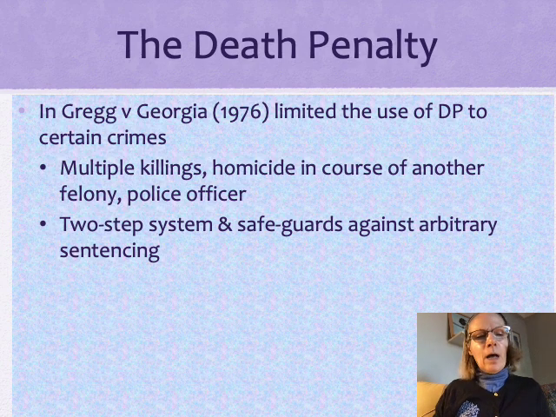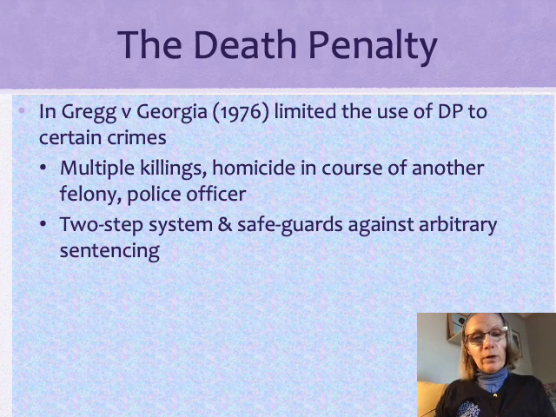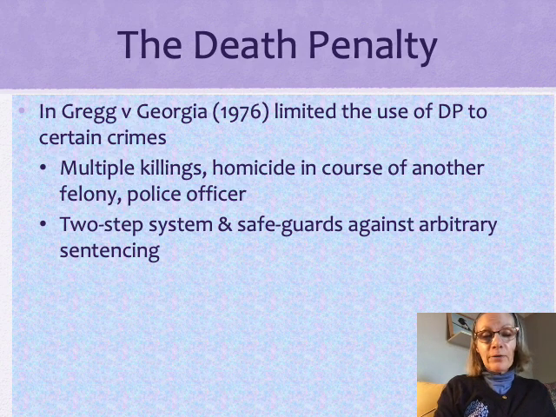Other steps that Georgia had put in place was that there were safeguards put in place against arbitrary sentencing, and that they used the two-step process, the bifurcated trial. And so, as I had mentioned in the last slide, in the role that the jury plays in the death penalty, in capital offense cases, you have one trial that determines whether this person is guilty of the capital offense, and another sort of sentencing trial where the jury determines whether or not the punishment for being found guilty of the offense should be the death penalty. And that's what Georgia and other states had instituted.